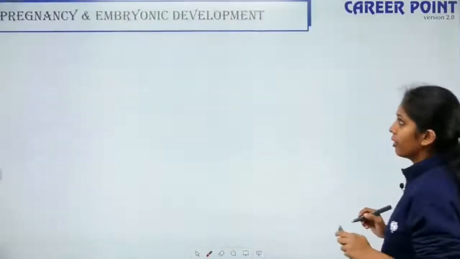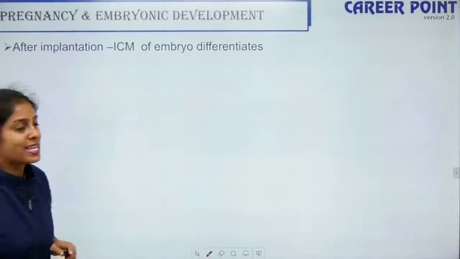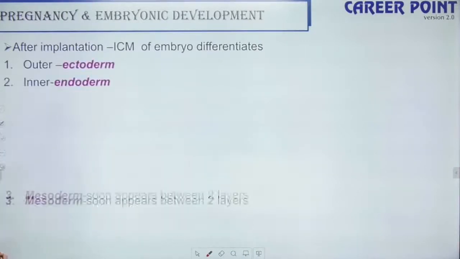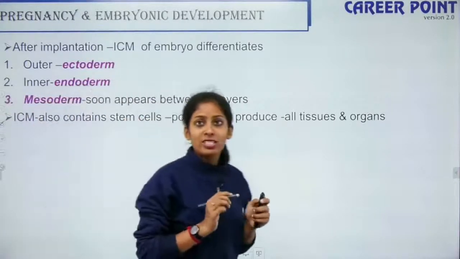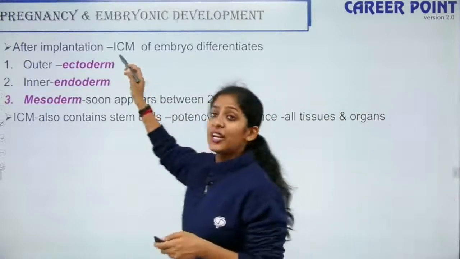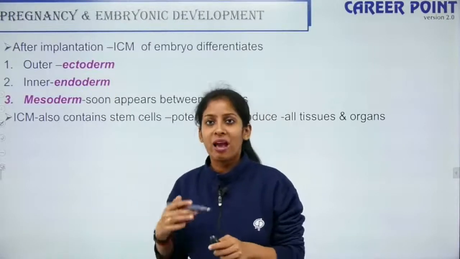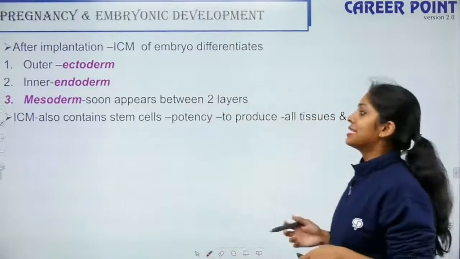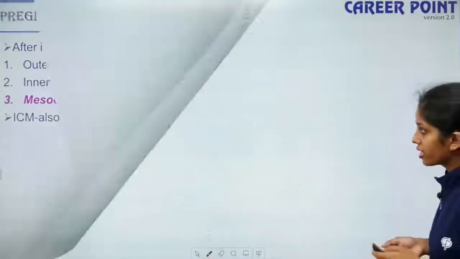Fine? Okay. So moving further, after implantation, the ICM, the inner cell mass of the embryo, differentiates. It differentiates to form the ectoderm, endoderm and the mesoderm. ICM also contains stem cells, so that is your umbilical cord stem cells. So this is what they say. The ICM is also stem cells because that is what differentiates into the germ layers, and these germ layers differentiate into different organs. So later if you have any problem with any organ, you can use these stem cells to differentiate. ICM contains stem cells which have the potency to produce all tissues and organs.